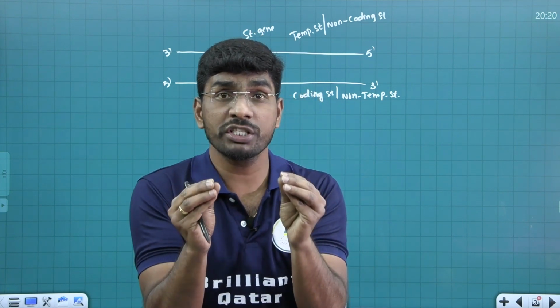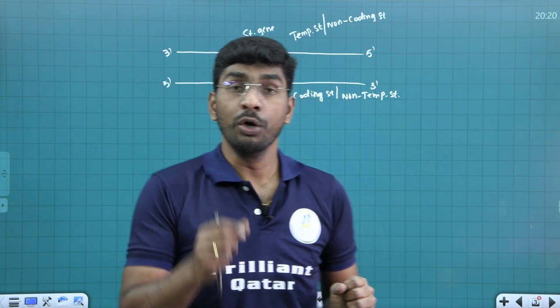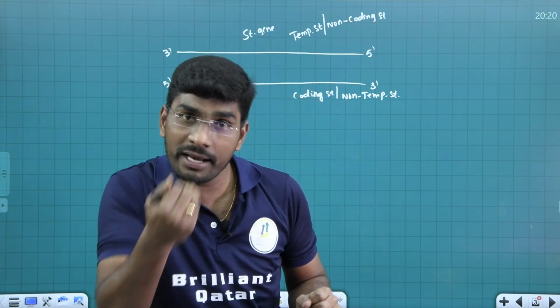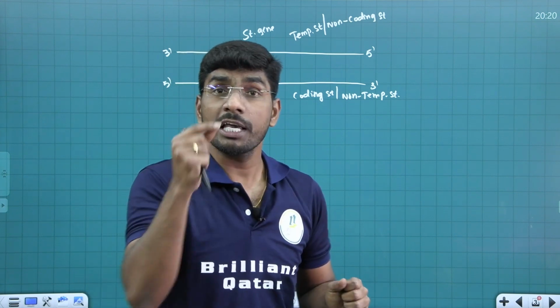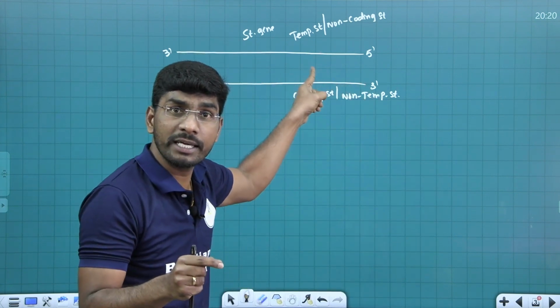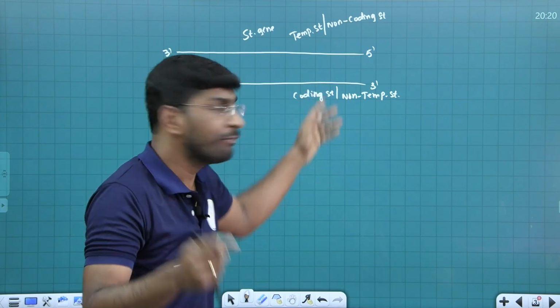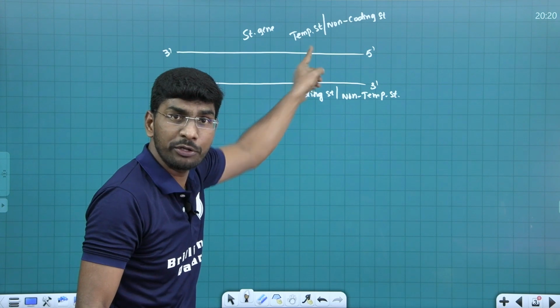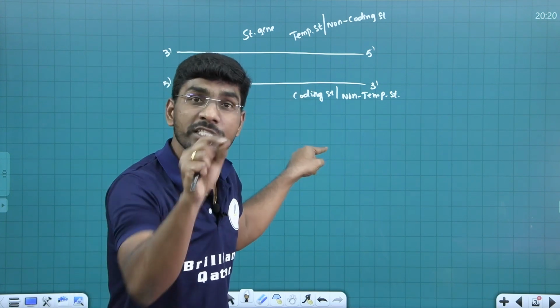Protein information is actually encrypted in the coding strand. To get that coding strand in mRNA, we need to transcribe the template strand. If you transcribe the template strand, you will get the coding strand in the mRNA. That is what we want actually. Which strand do we want actually?